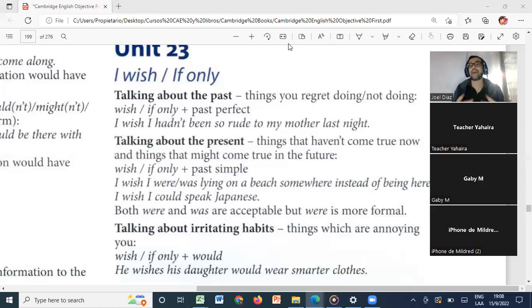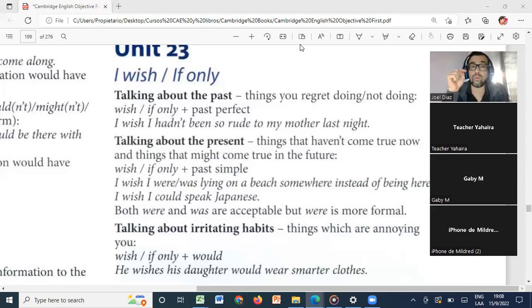What about talking about the present? Things that haven't come true now and things that might come true in the future, we use wish and if only plus past simple. For example, I wish I were, and then I use past simple. I wish I were or I was.